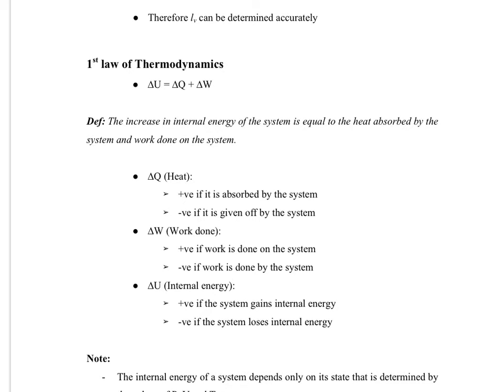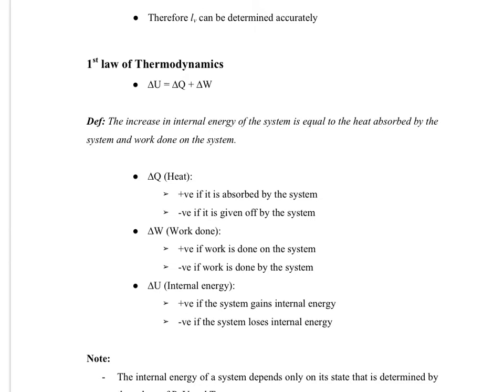Now the last part of this chapter is called the first law of thermodynamics. So the first law of thermodynamics is given by this equation, delta U equals delta Q plus delta W. But be aware that you cannot use the equation and call your delta as change. They want you to specifically mention the sign conventions as well.